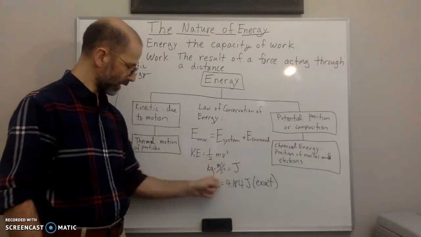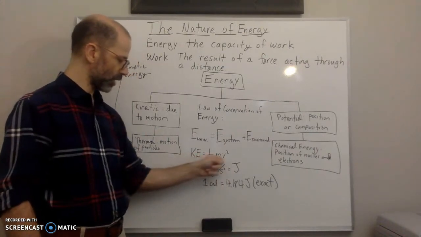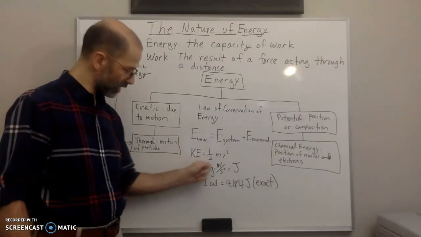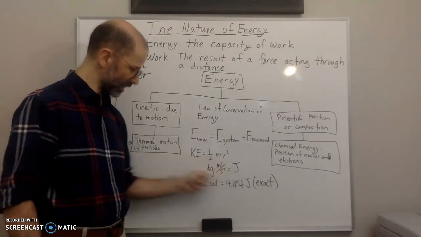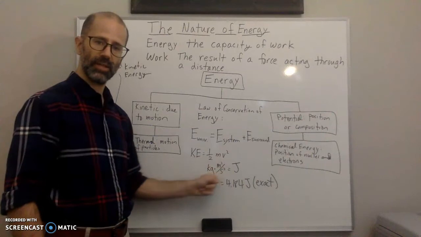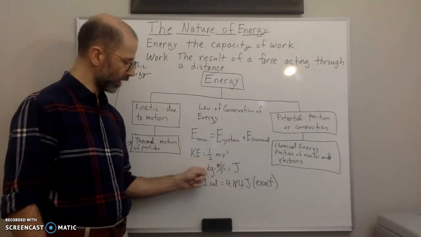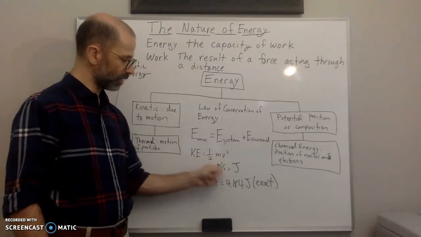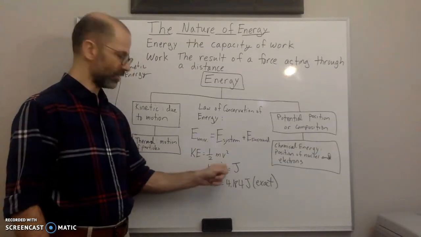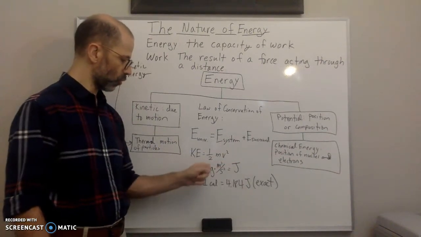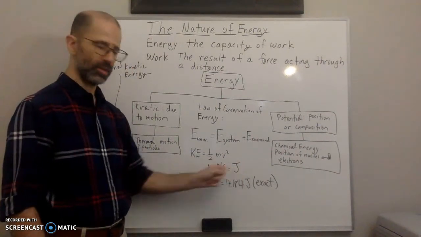So this comes directly from the kinetic energy equation. So since kinetic energy is energy, these are the units, or this is the derived unit of energy. And so 1 kilogram meters squared per second squared, that is equal to 1 joule. So these are equal to each other. So one of these is equal to one of these.